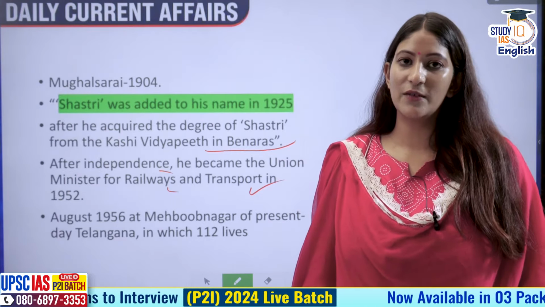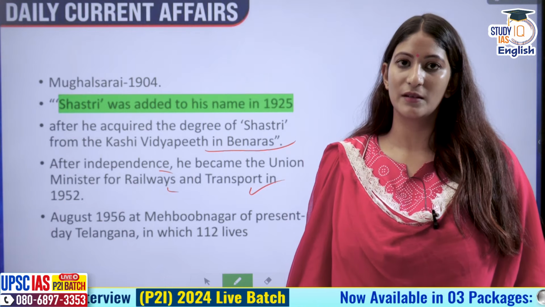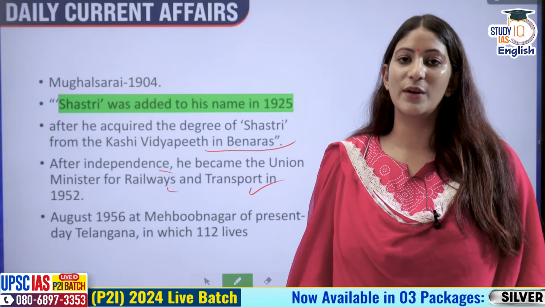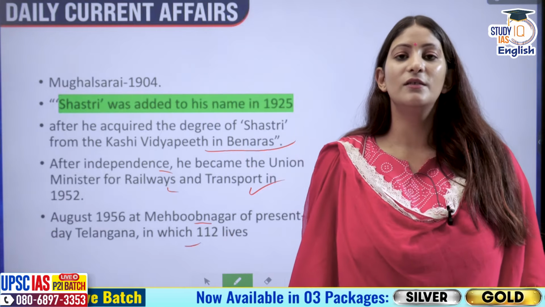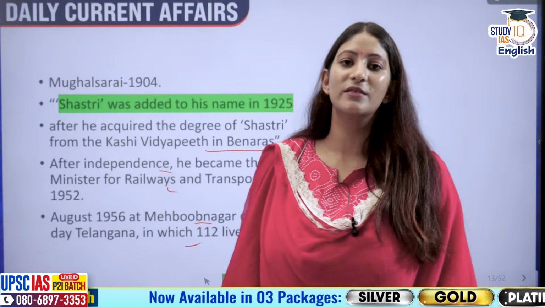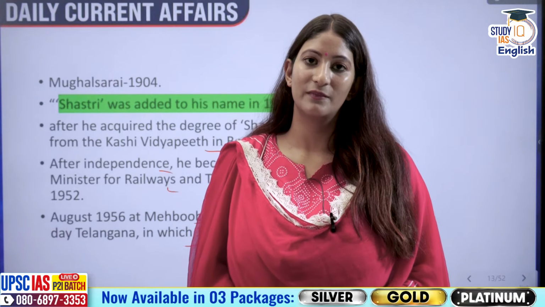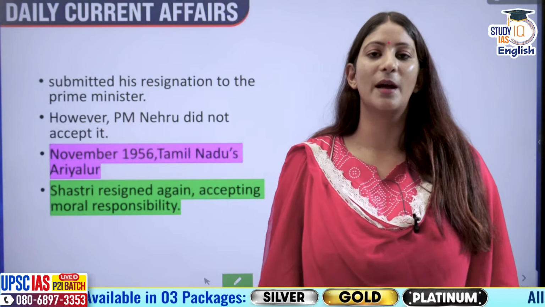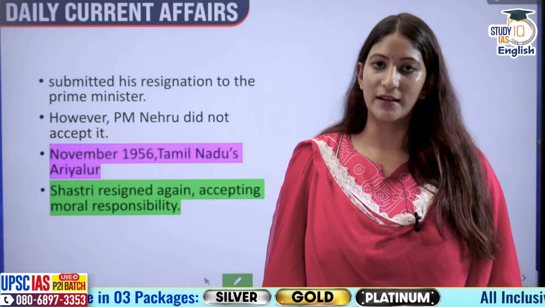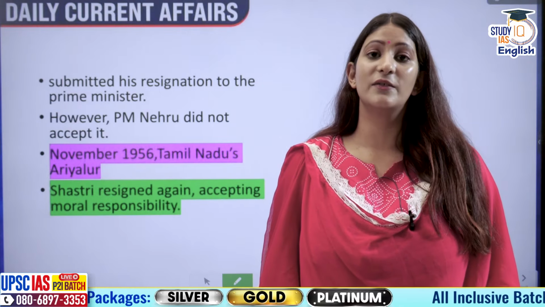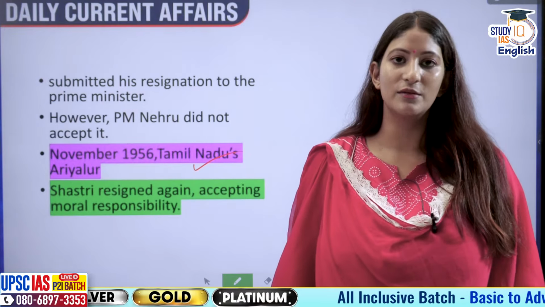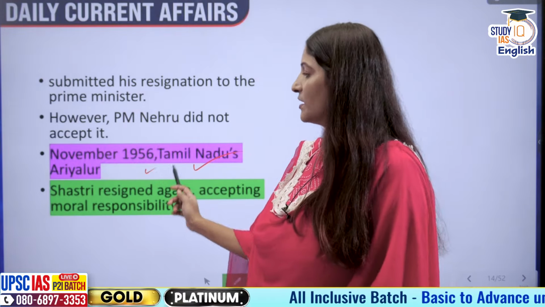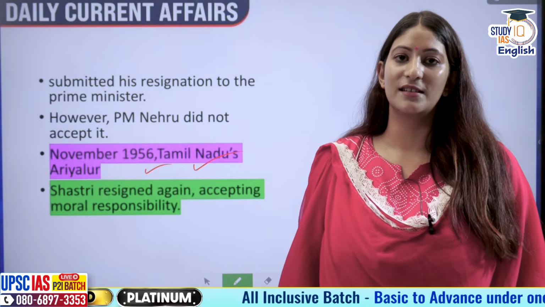In August 1956, a mishap happened. Many people lost their lives in a train accident in present-day Telangana, Mehboob. So he felt this moral responsibility to resign. He tendered his resignation to Prime Minister Nehru, but Nehruji did not accept it. Again in November 1956, another train accident happened in Tamil Nadu's Ariyalur. So again he tenders his resignation.